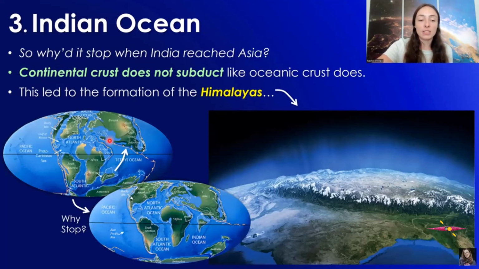So remember, the oceanic crust that the Tethys Ocean was covering got completely subducted and completely closed when India hit Asia. And then behind the Indian continental landmass came the Indian Ocean, which was a whole different set of crust.